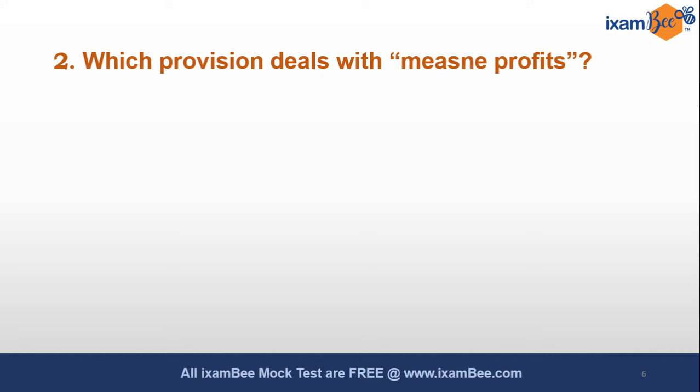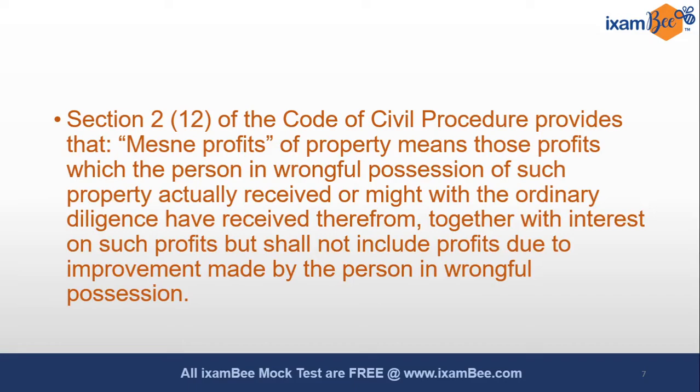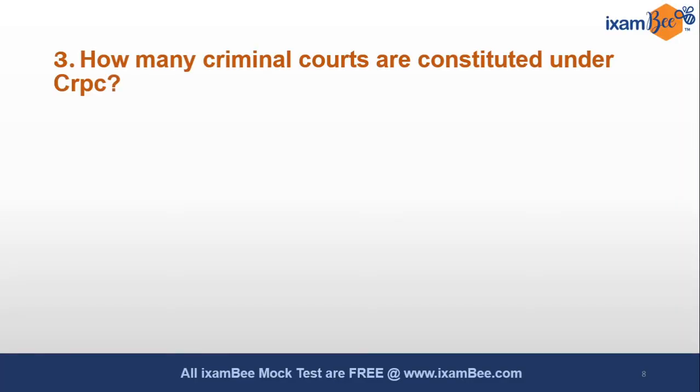Next question. Which provision deals with mesne profit? This is again from CPC. The options are: Section 2 clause 12, Section 3, Section 2 clause 14, Section 2 clause 6, Section 10 of Indian Contract Act. The answer is Section 2 clause 12. This defines what is mesne profit. Mesne profit is nothing but those profits which are gained by the person in wrongful possession of a property.